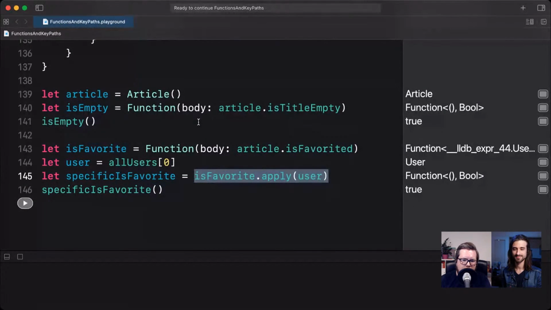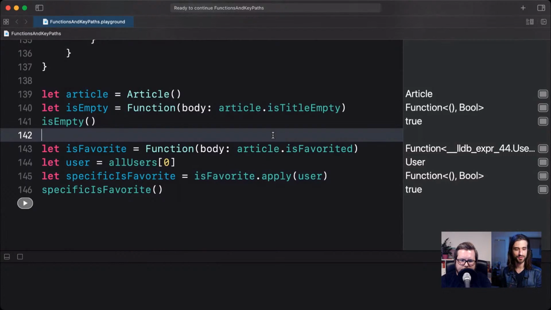So this is something you can do just using closures. You can do it in functional programming languages. They will typically have either operators or some convenience APIs for application like this. But this is something we can now implement in a more object-oriented way here in Swift because of callAsFunction. And for people who know about functional programming, we can say that what we've implemented here is some form of currying, right?